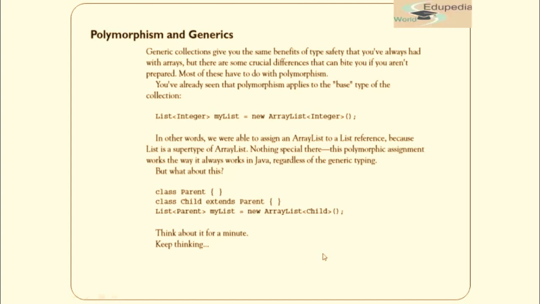Just think about it for a minute and try to find a solution, whether it's feasible. The new ArrayList on the right-hand side can only contain Child, but on the left-hand side we have Parent. We did something similar with List and ArrayList, but here in generics, will this polymorphism work? I hope you are able to guess it, but if you are not, it's absolutely fine.